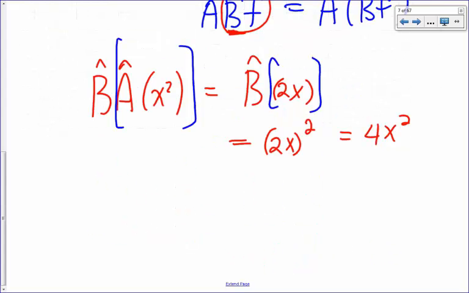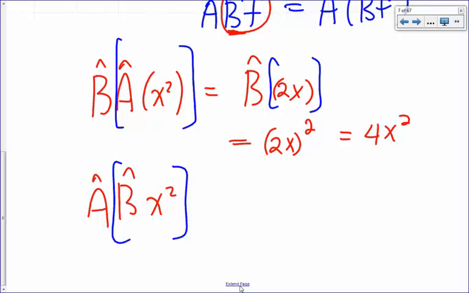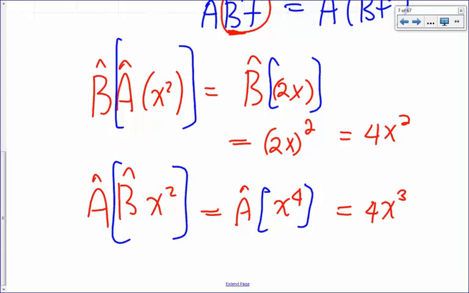What if I do A hat B hat on x squared? Do I get the same result? So apply B first, right? What's the result if I do that? What is B applied on x squared? That's x to the 4th. Now I'm going to apply A hat on x to the 4th, and that will give me 4x cubed, right? So that means A hat B hat is not the same as B hat A hat.